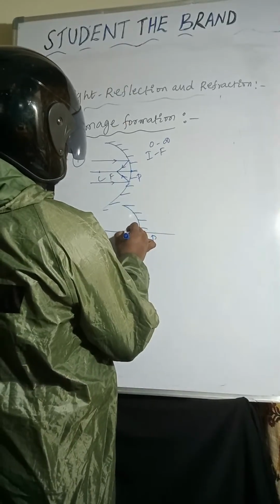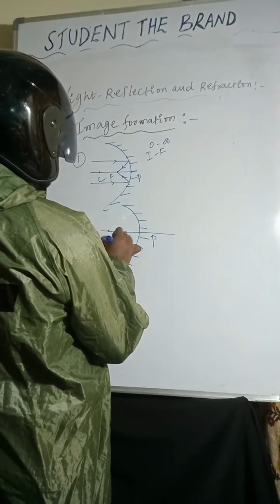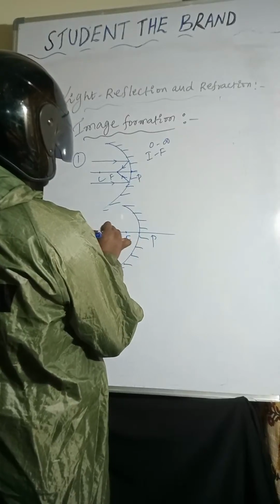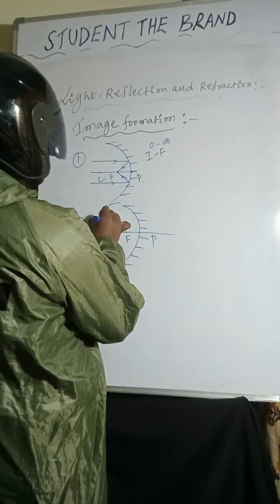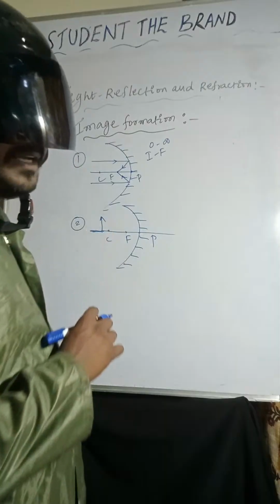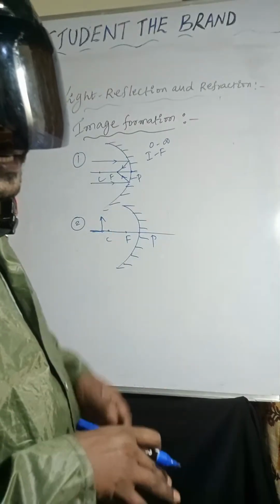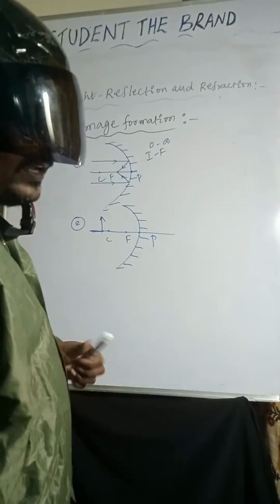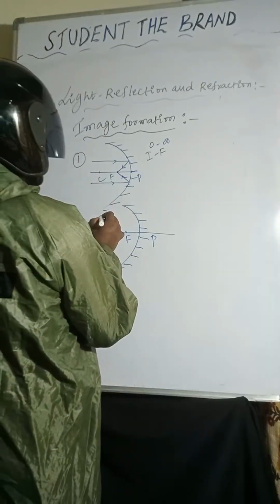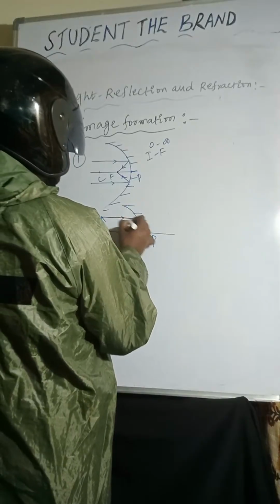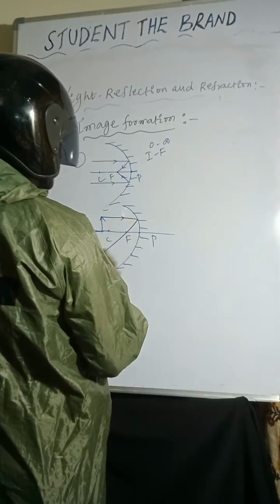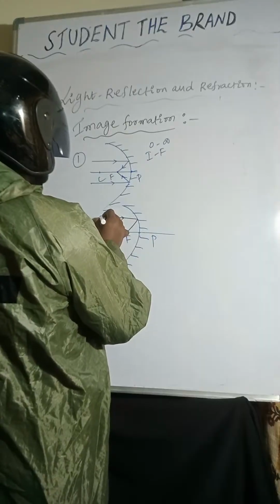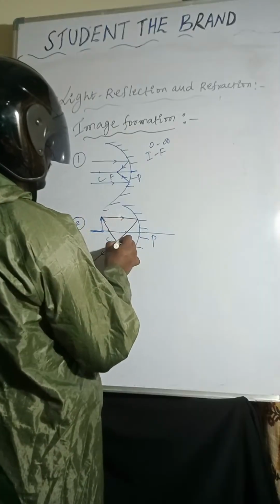Pole, focus, central curvature. Object is placed beyond central curvature. How many light rays are required to form the image of the object? Minimum 2 light rays are required, right? So one light ray I'm considering here, after reflection it passes through focus. Another light ray passes through central curvature.